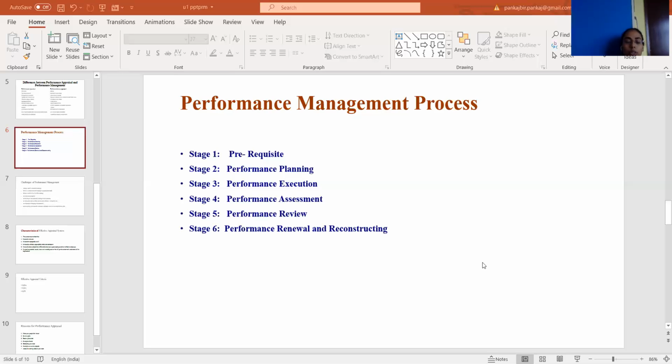Now we move on to the second stage, which is performance planning. There are three important attributes of performance planning. First is result, second is behavior, and third is development plan. It is about the planning of the performance of the individual. First they discuss the results.